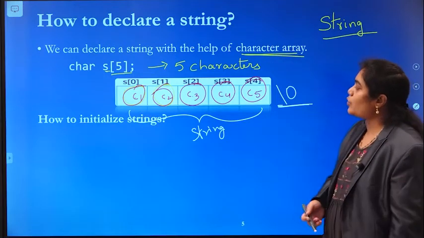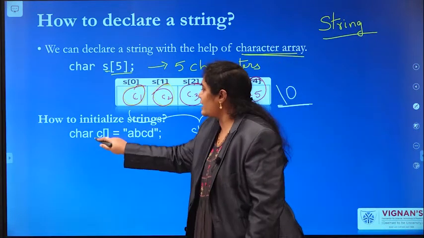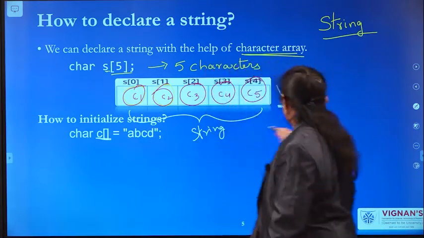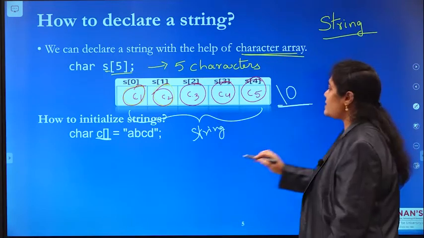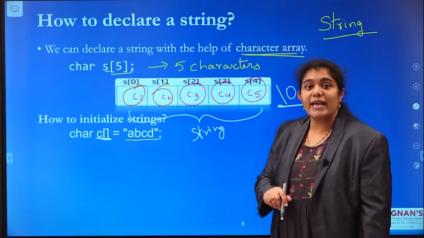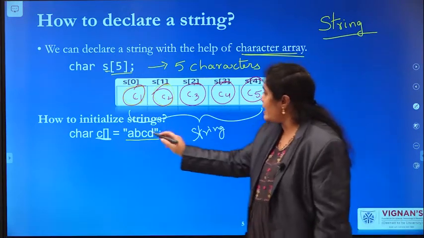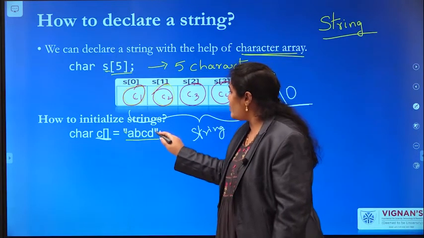And let us see how to initialize the string. See here, we declare a character array with the size empty. The size is empty, and here I am giving the input A, B, C, D, a group of characters, and I am enclosing all these within double quotes.